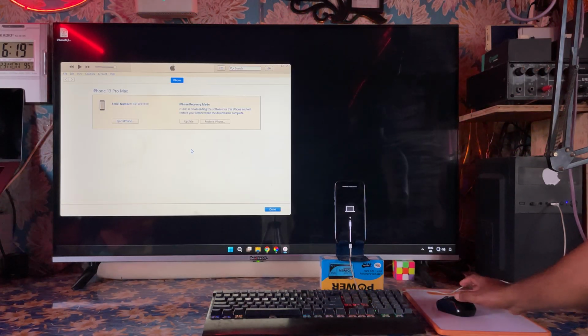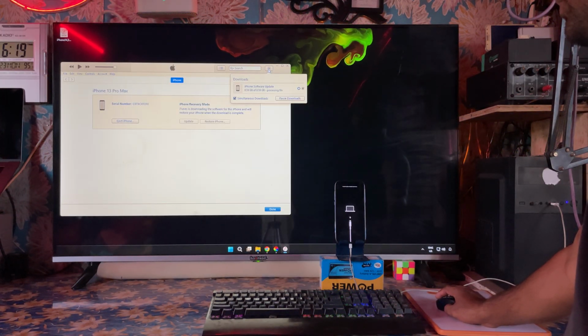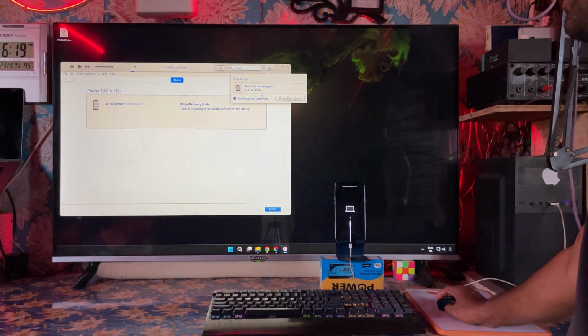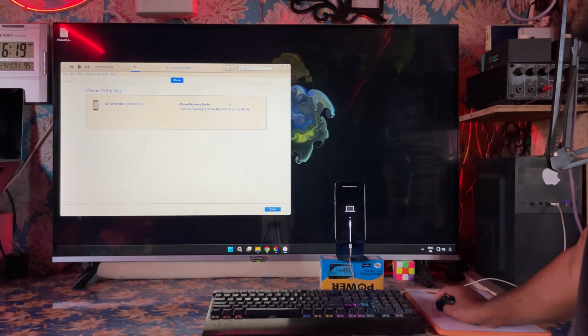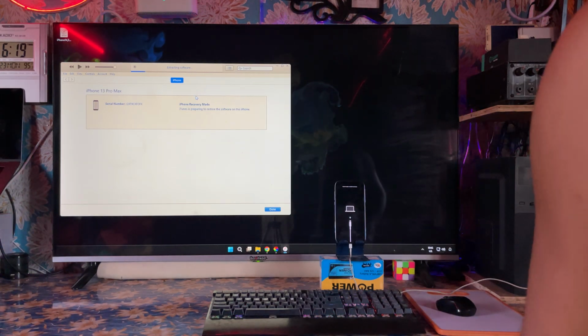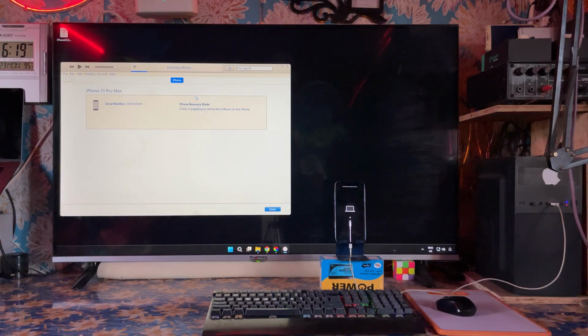Now see, still it's here. It's processing the file, guys, no problem at all. Now it's extracting the firmware. Let's see further. Once again it's extracting, then of course further we will go on. We can see here it's extracting the file. We will have to wait here. Once again it will extract and then it will go. So see what's going to happen further.